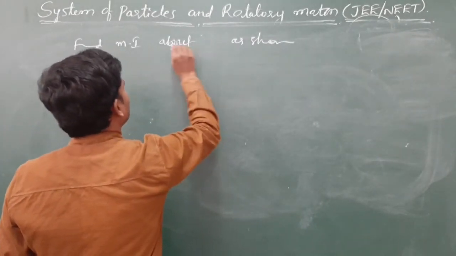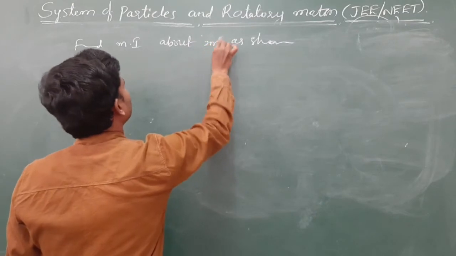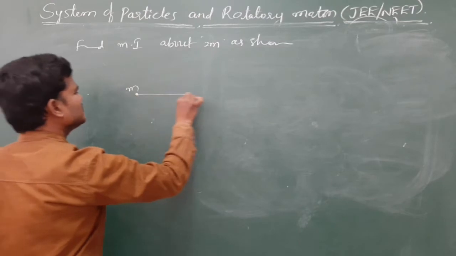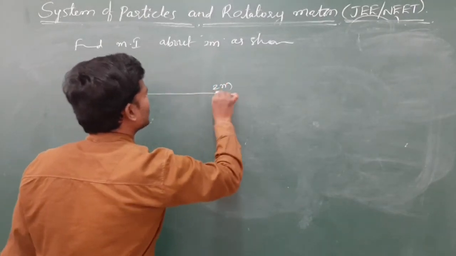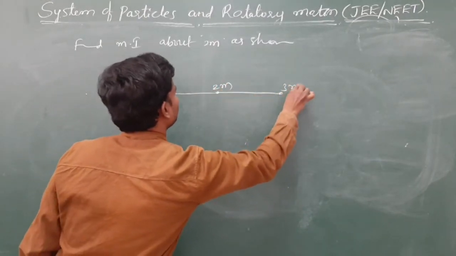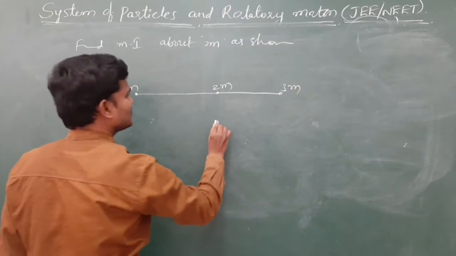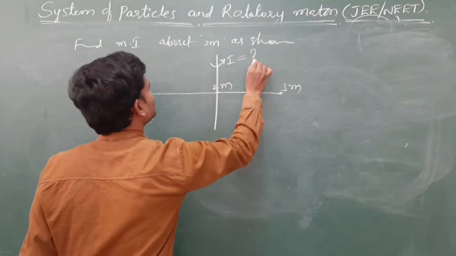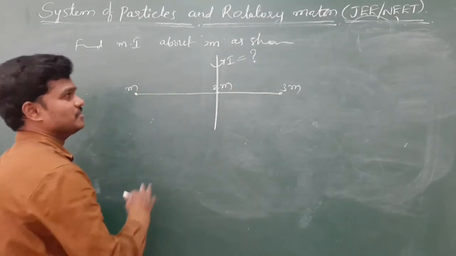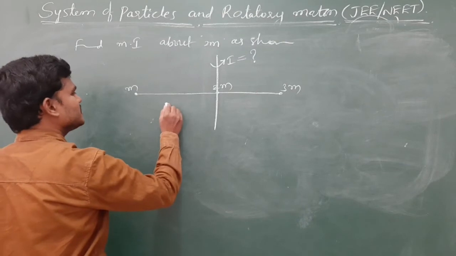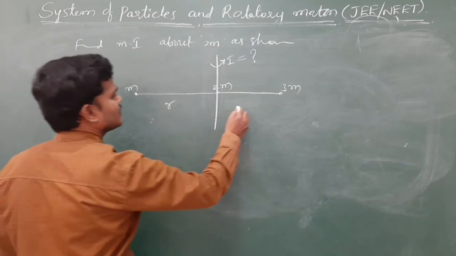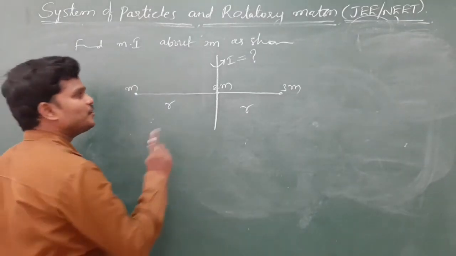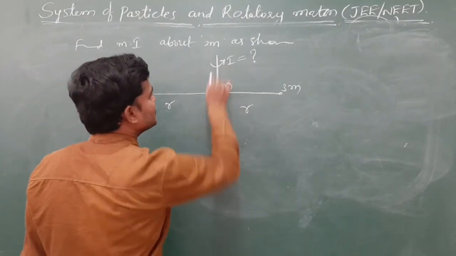Okay, find moment of inertia about 2m mass as shown in figure. So let us suppose this is m mass, this is 2m mass, 3m mass, and they are asking to find moment of inertia about this axis. So this is the question. Maintain the question, okay? So this distance let us consider this is r, and this also let us suppose r. Okay, that they will give. We need to find out moment of inertia about this axis.